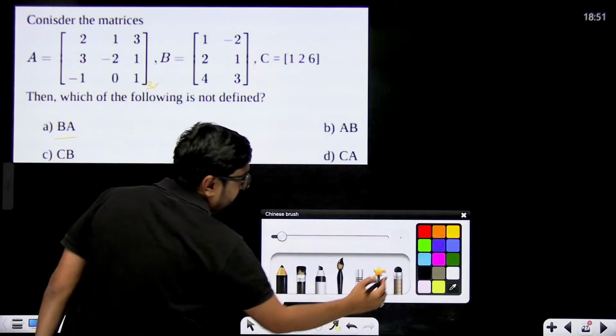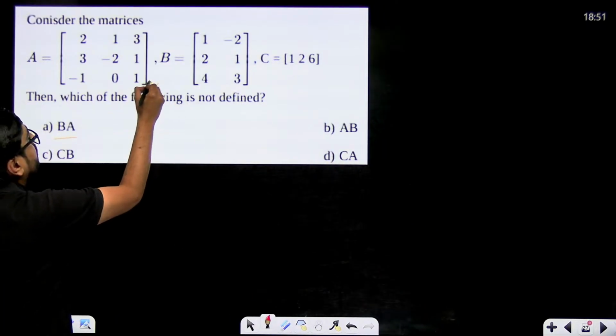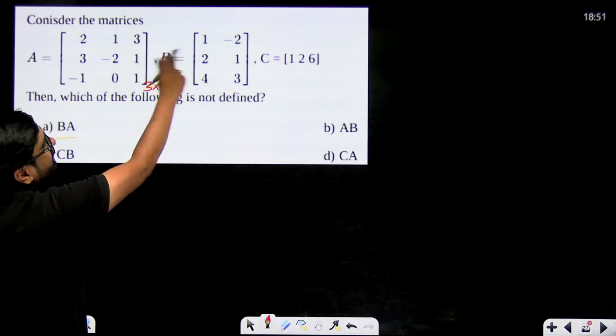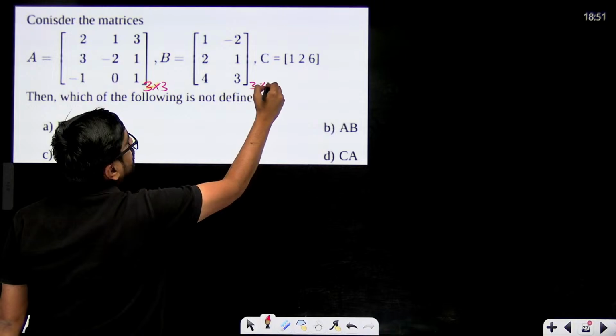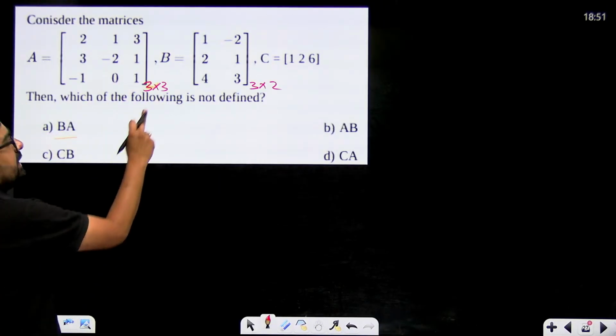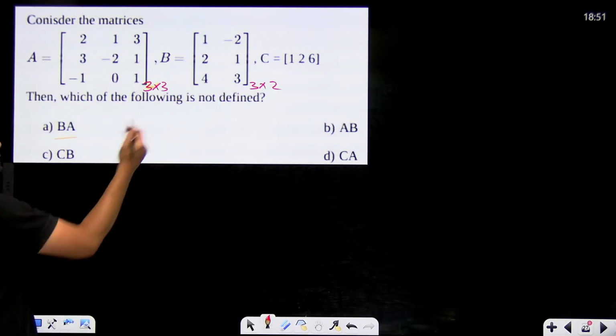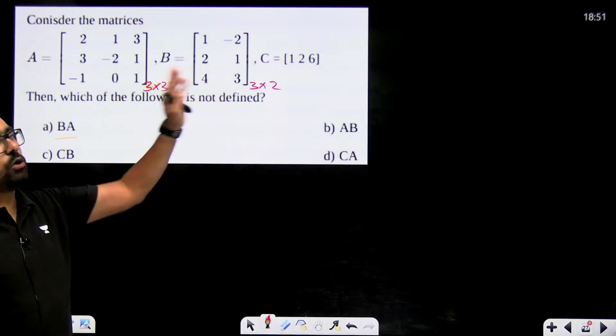Let me use another color. Order of A is 3 cross 3. Order of B is 3 rows, 2 columns, so 3 cross 2. Can we multiply AB? Yes, because this 3 and this 3 are same. We'll receive a matrix of order 3 cross 2.